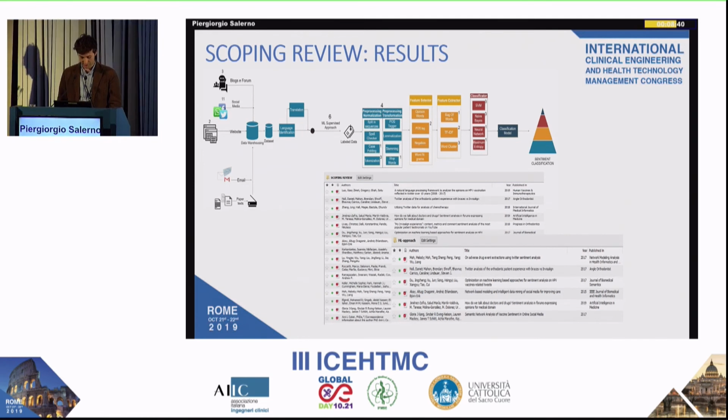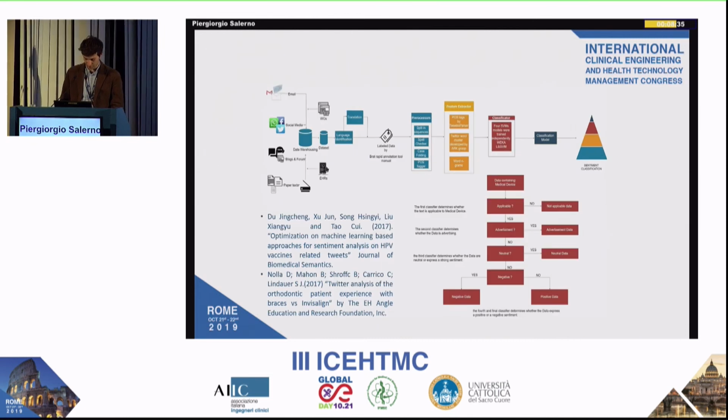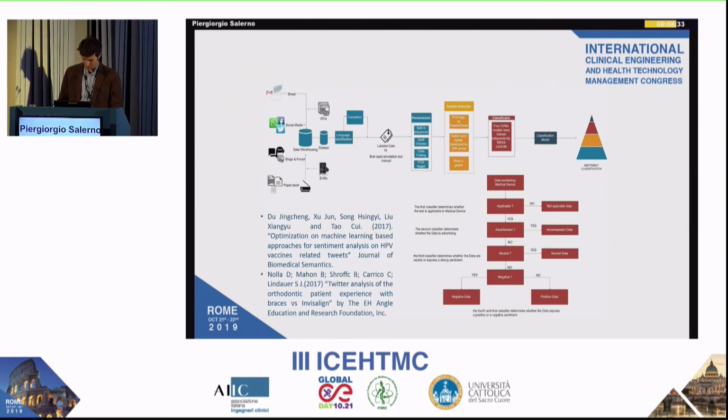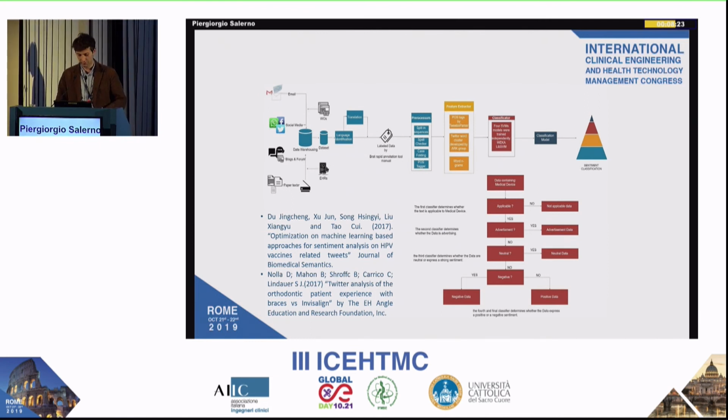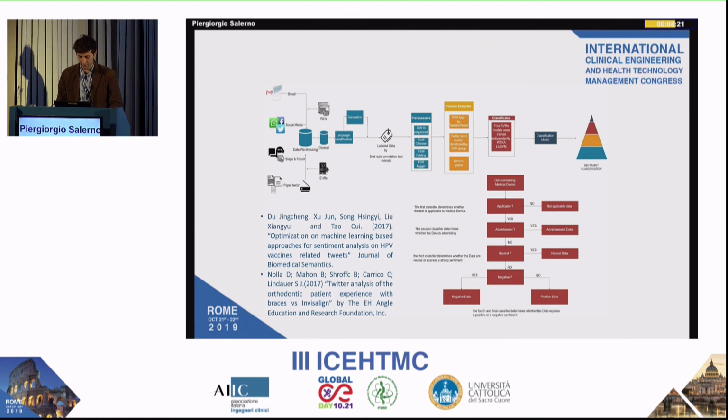Among the most used classifiers were support vector machine and naive Bayes. From this work, it was possible to extract an innovative framework to run sentiment analysis for medical devices, in which 4 support vector machine classifiers are used in a hierarchical configuration. The first classifier assesses if the data speaks of a medical device. The second classifier assesses if it's about advertisements. The third classifies if the opinion is neutral or not. The fourth classifier evaluates whether the opinion expressed is positive or negative.